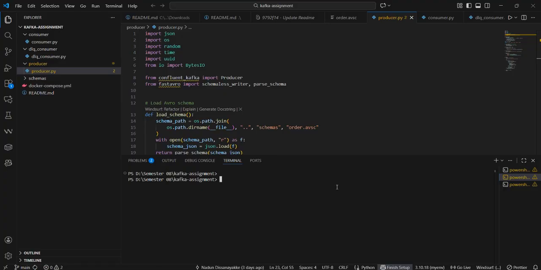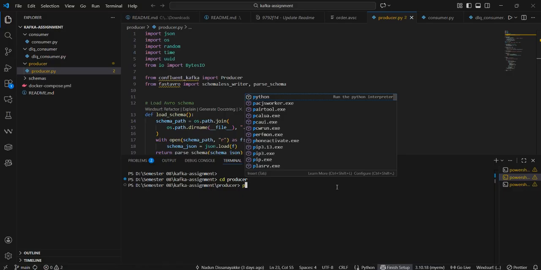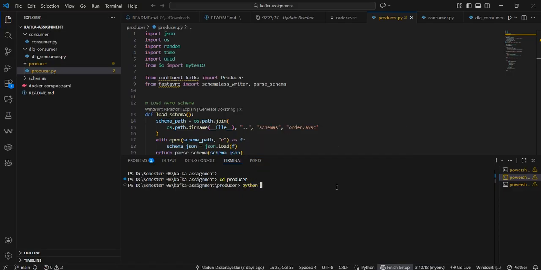Now I start the producer which generates a new Avro encoded order every second. It prints messages like this.